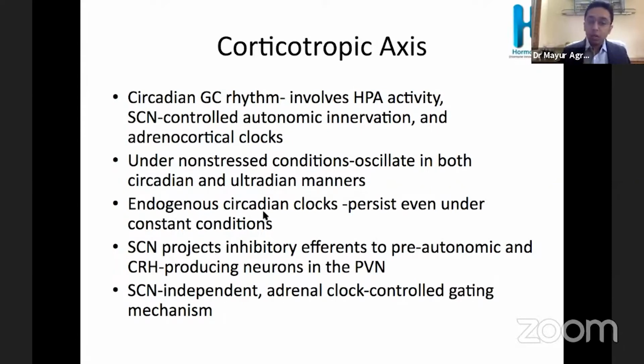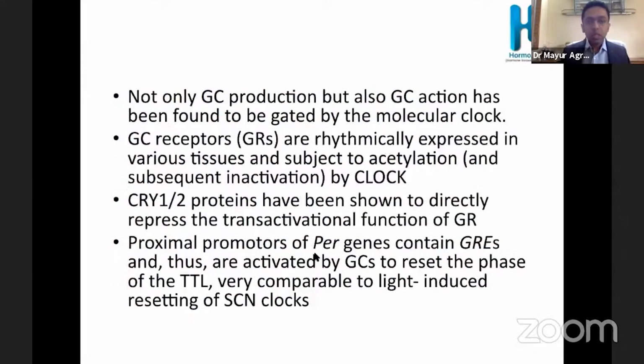Then there are endogenous circadian clocks, that is, this SCN, even without any external stimuli, will continue its circadian clock. This SCN has a stimulatory effect, and inhibitory efferents are also there, to the pre-autonomic and CRH-producing neurons in the paraventricular nucleus. And this is about the secretion.